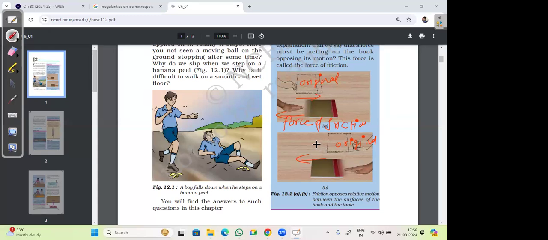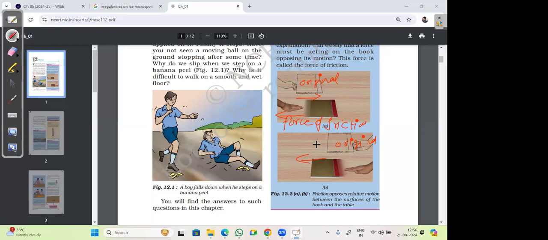Because the friction is applying force on the book to stop. In which direction is the friction applied? Friction is in the opposing side, opposite to the force. That's the left side. So the second picture is towards the left side, and the first one is right.